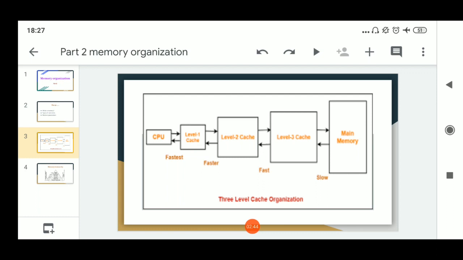Once the communication starts, initially we consider all these three caches to be empty and CPU wants some information from main memory. To access the content from main memory, the procedure is the same. CPU sends an address through address bus to main memory.